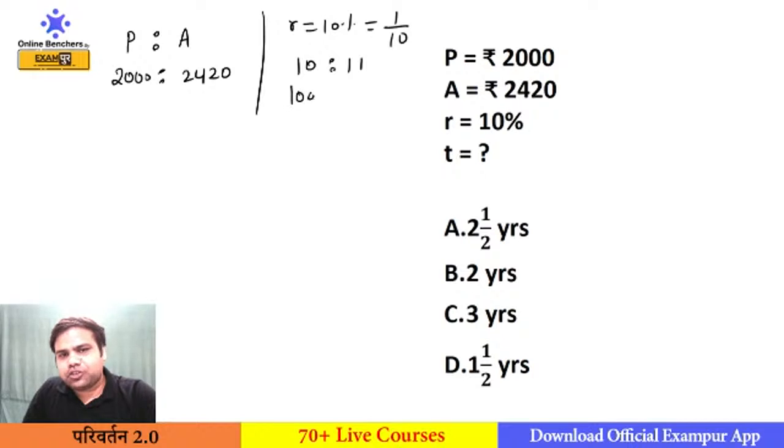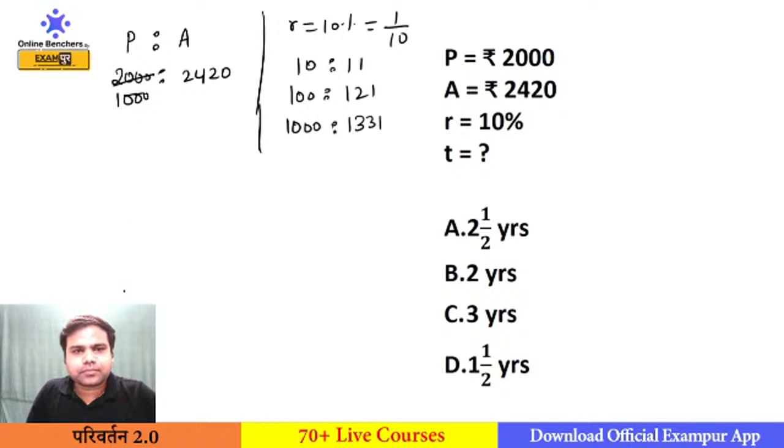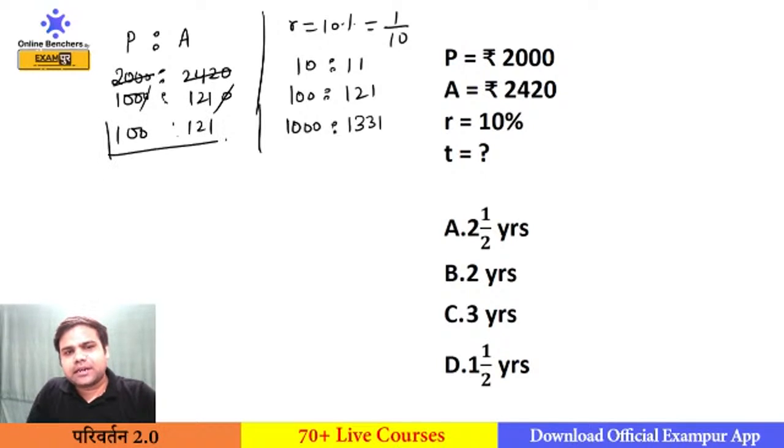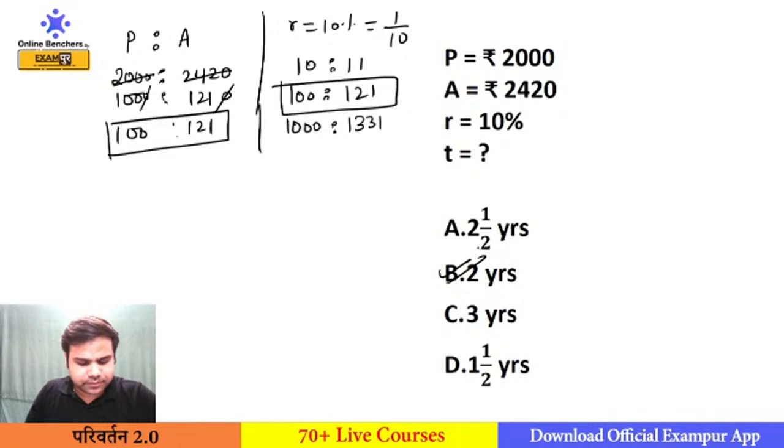If I get the ratio of principal and amount as 100 is to 121, the time will be 2 years. If I get the ratio of principal and amount as 1000 is to 1331, time will be 3 years. So try to solve this. It will be cancelled out by 1000, and by 121, 0 will be cancelled out. So 100 is to 121, that means the time is 2 years. So our answer will be 2 years.